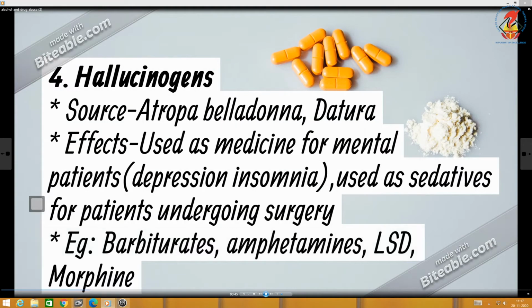The fourth category are the hallucinogens. The source of this is Atropa belladonna and datura. Effects: it is used as medicines for mental patients for treating depression and insomnia, that is sleeplessness. It is also used as sedatives for patients undergoing surgery.